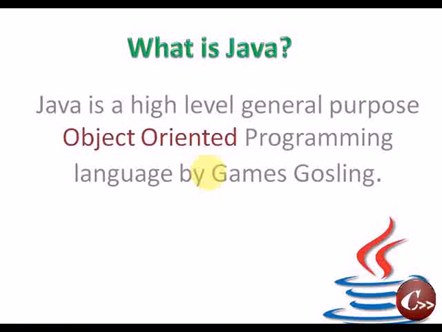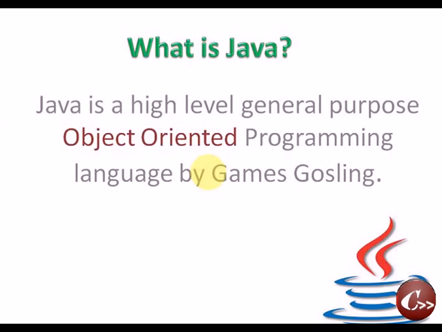What is Java? Java is a high-level, general-purpose, object-oriented programming language by James Gosling. What do you mean by high-level? A high-level programming language is one in which we use normal British English words to develop a program, for example void, print, break, continue. These words are understood by a normal person.